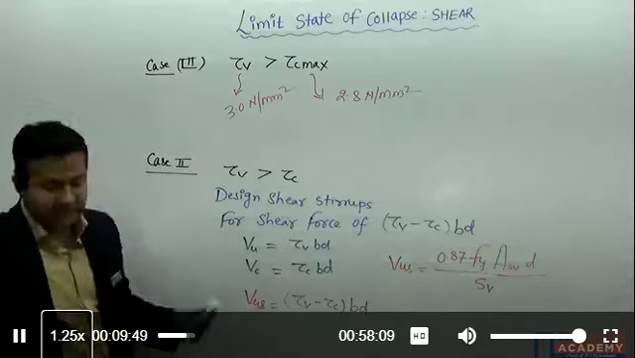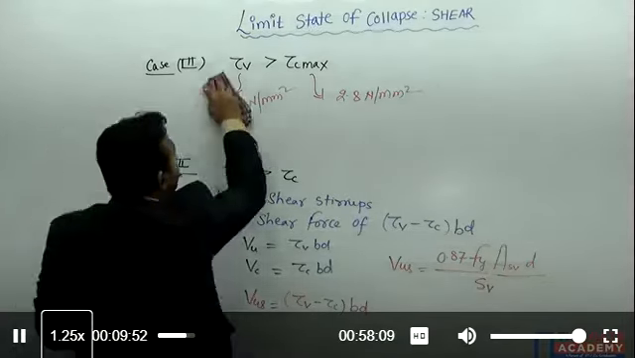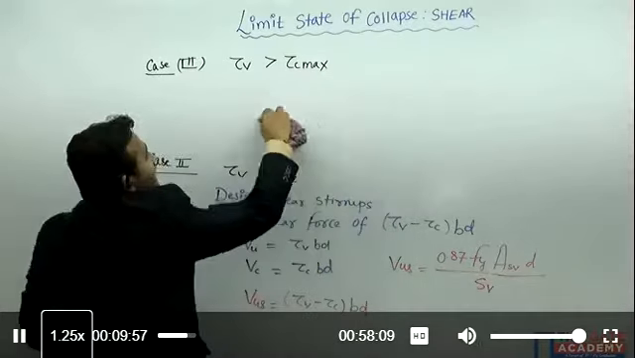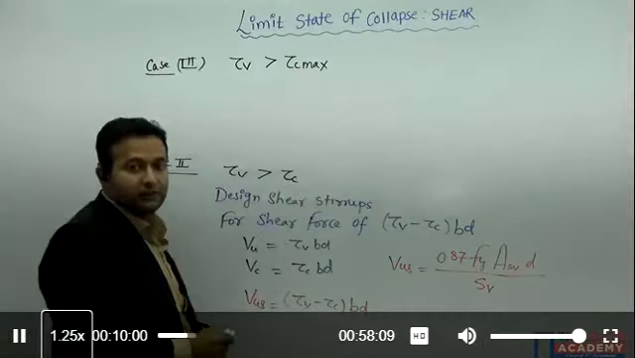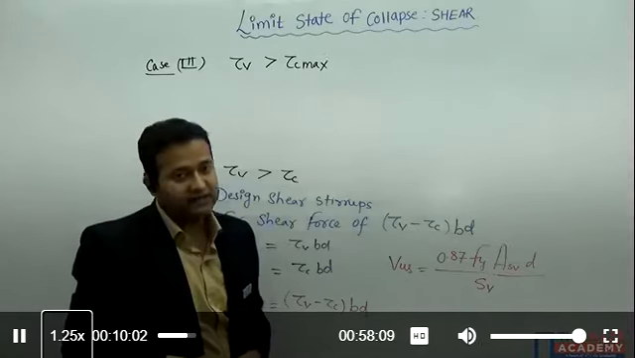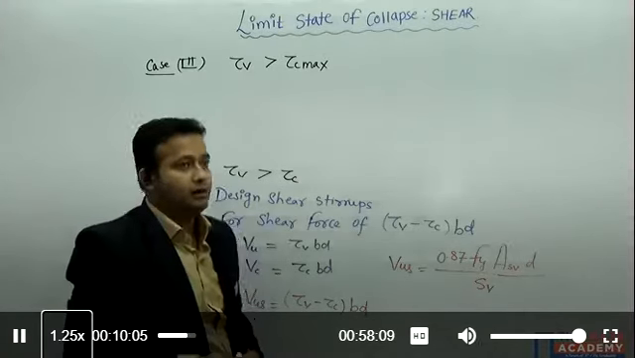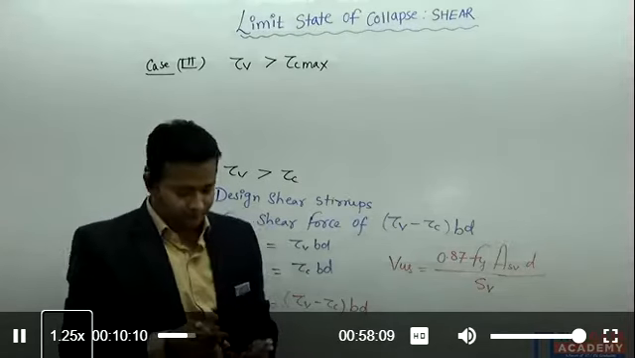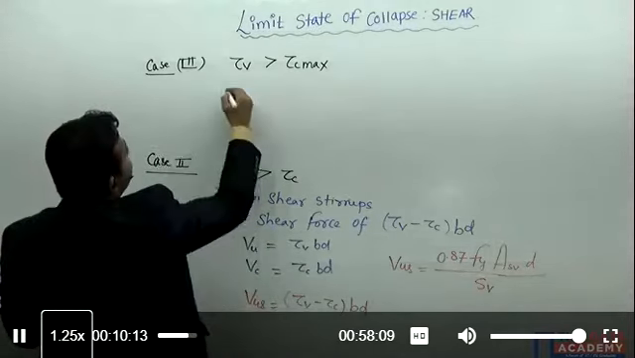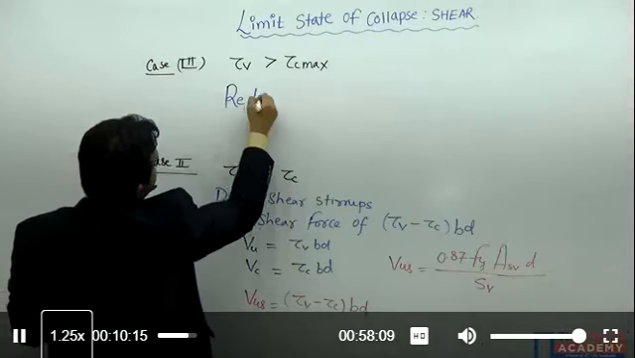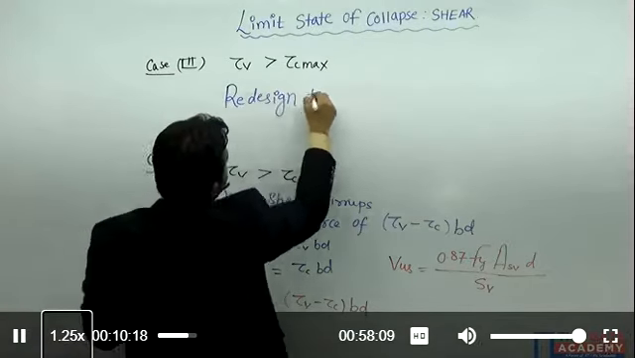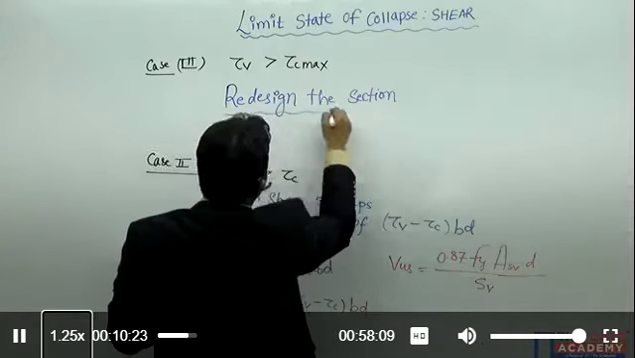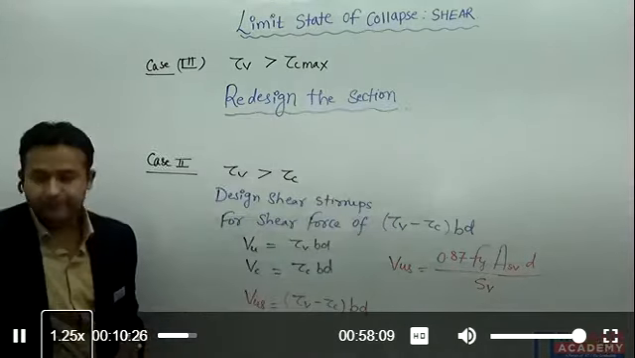So if suppose I am facing this type of case, what I need to do, I need to redesign my section. Either I can increase the grade of steel, grade of concrete I can increase, either I can increase the percentage of reinforcement, right? Or I can increase the dimension of the beam. So here I should write redesign the section. So this is your case number 3.